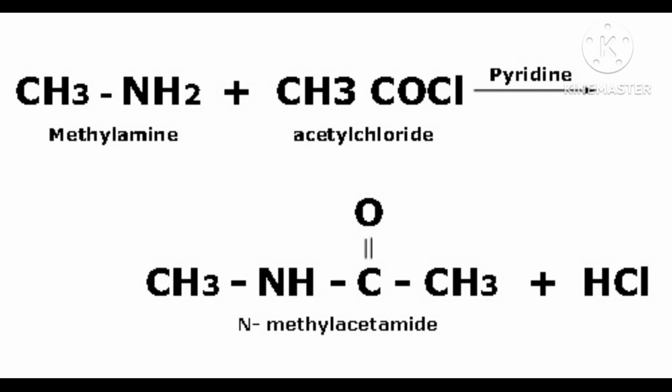It becomes a secondary amine, because 2 hydrogens are replaced with 2 ethyl groups. It is called N-ethyl ethanamine, because 2 C2H5 groups are attached to N. With N only 1 hydrogen is there, and this N has a lone pair of electrons.